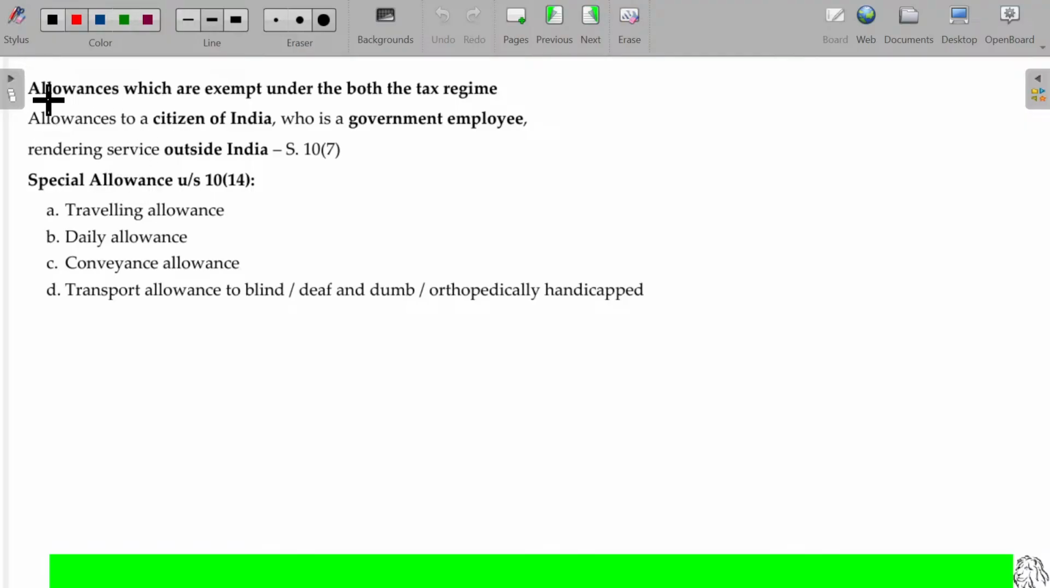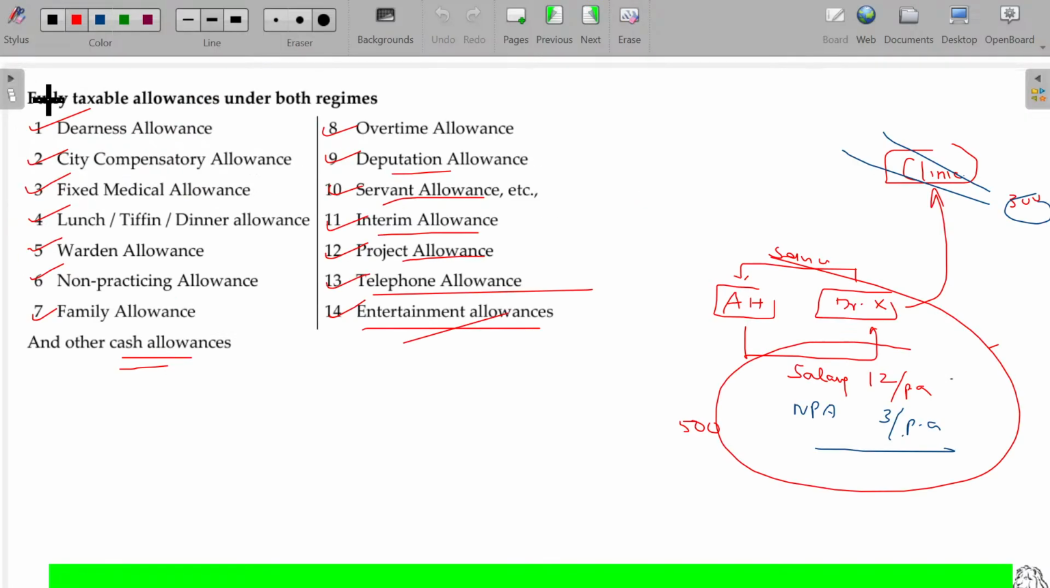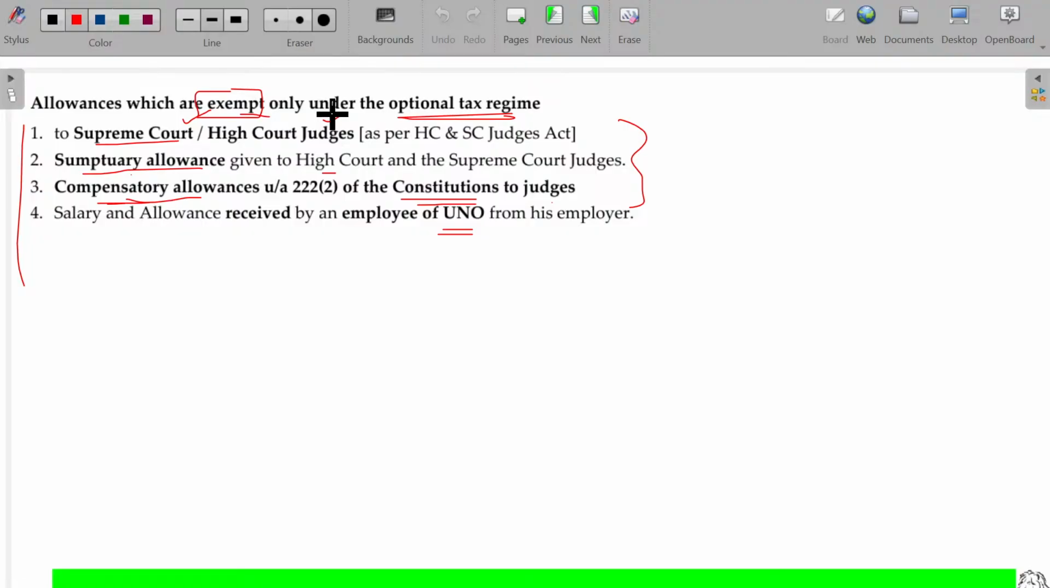Allowances. In the previous class, we discussed fully taxable allowances under both regimes, whether it may be the default tax regime or the optional tax regime, whatever it may be, fully taxable. Some allowances are exempt under the optional tax regime only. In case of the default tax regime, you have to pay the tax. Is that okay?